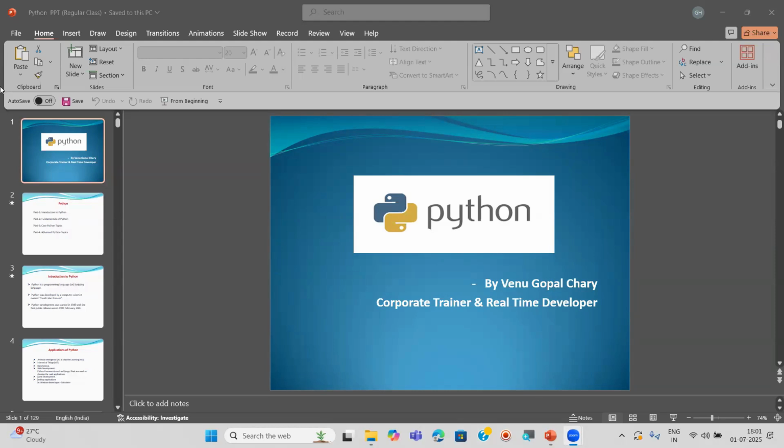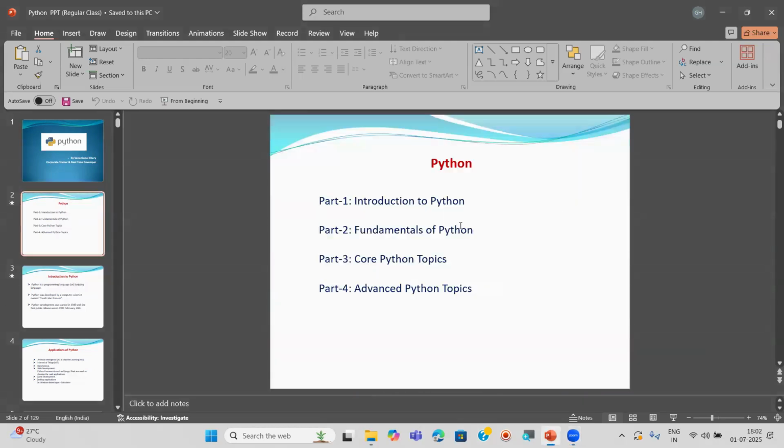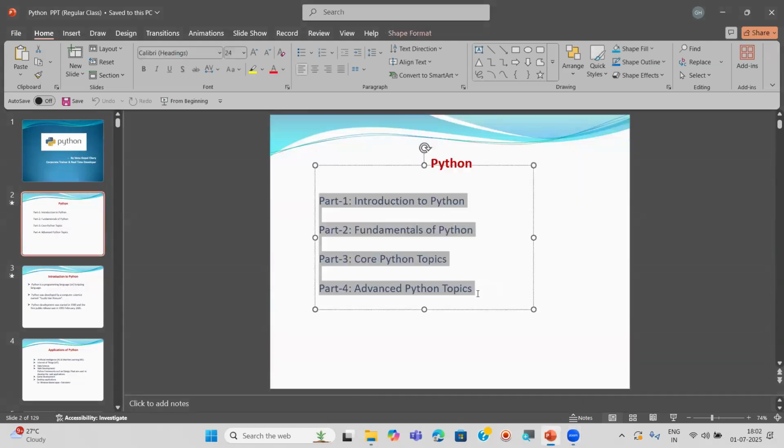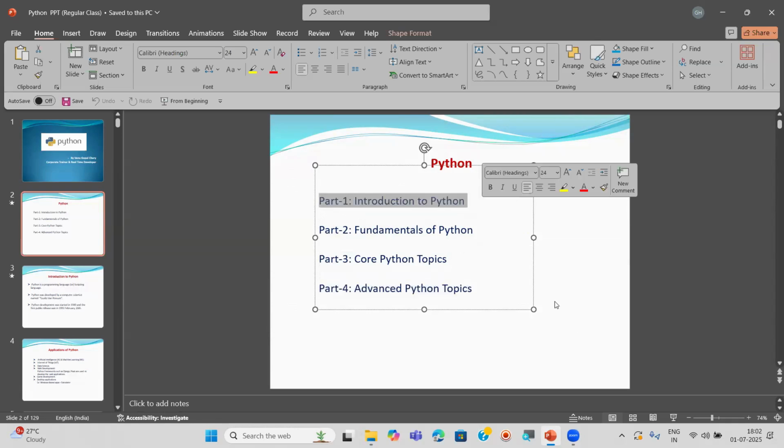Okay, let's start now. As I said, I classify total Python into four parts. First one is the introduction to Python, part one. Next, part two is fundamentals of Python. Part three is core Python. Part four is advanced Python. Now we are going to start with the introduction only.